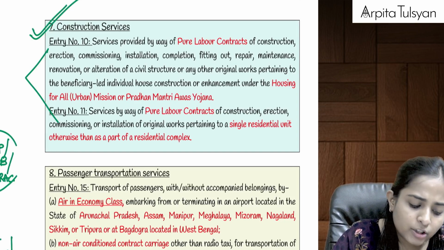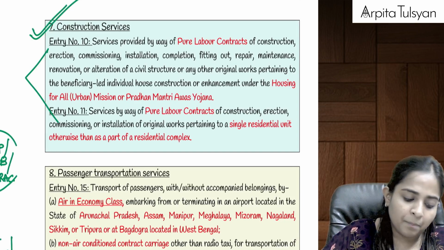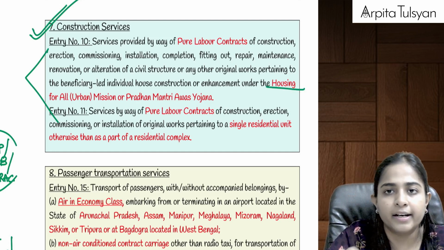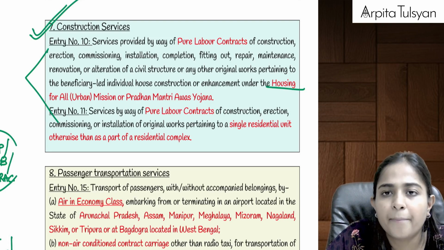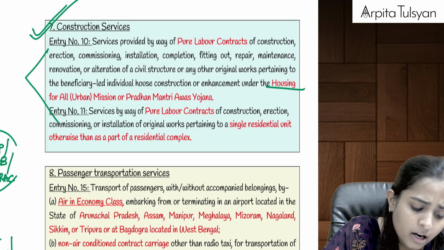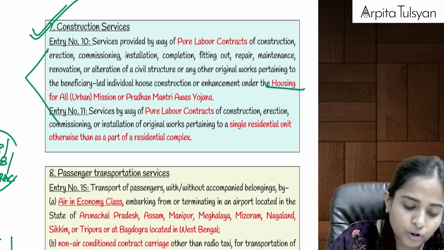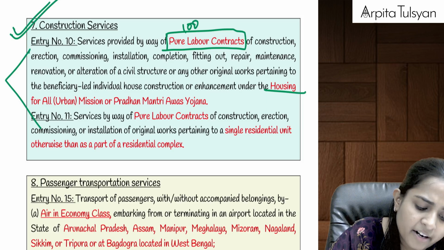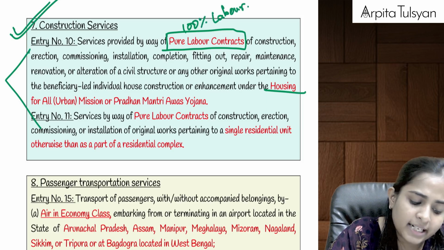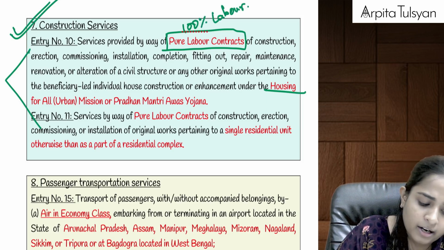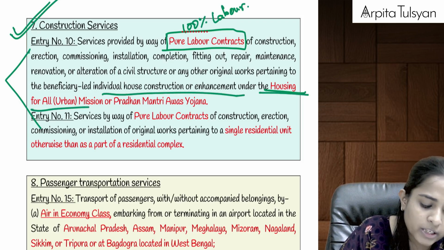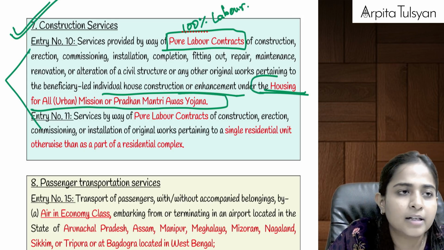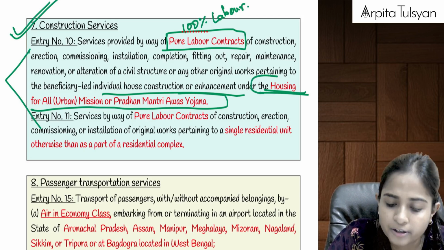First entry is talking about housing scheme, housing for all, any particular construction done. It can be a new construction, it can be repairs, it can be renovation, it can be alteration of the original structure also. Any such services which are provided by way of pure labor contract, that is 100% labor, means we have just provided labor services for a house construction or enhancement under housing for all mission or Pradhan Mantri Awas Yojana.